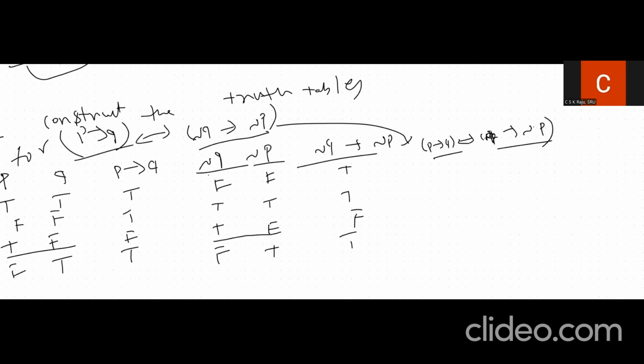So P implies Q is here, negation Q implies negation P is here. Now if you try to map this, by the bi-implication property there are two conditions, like FF is equal to